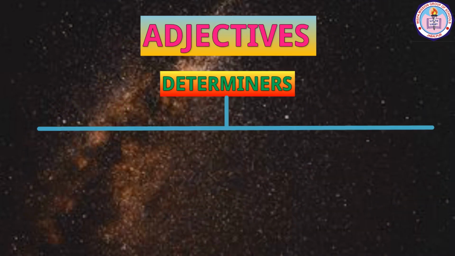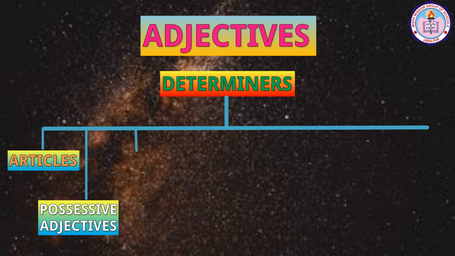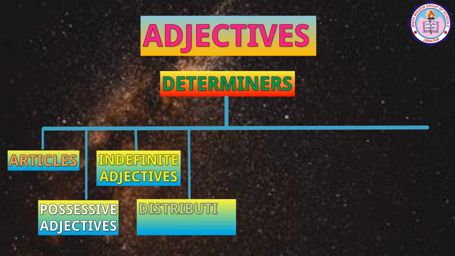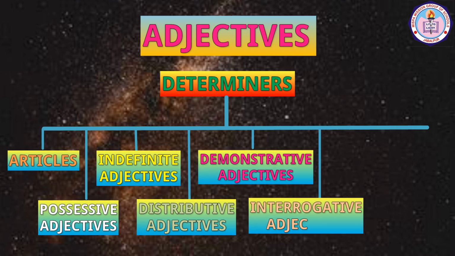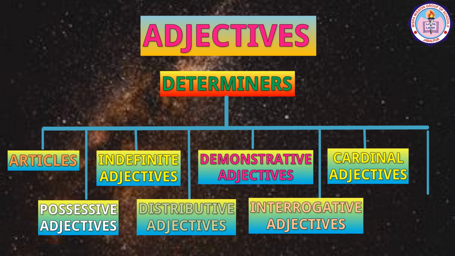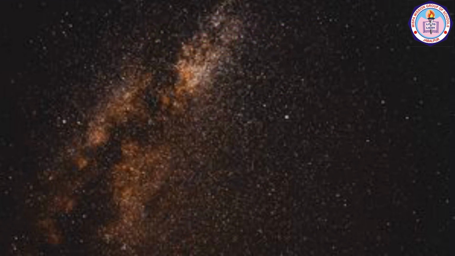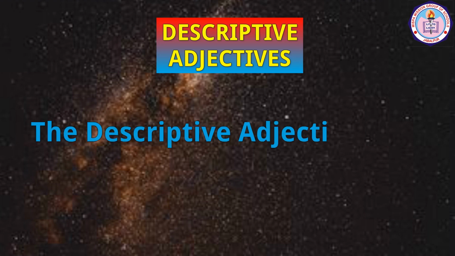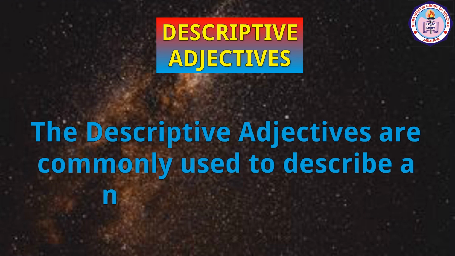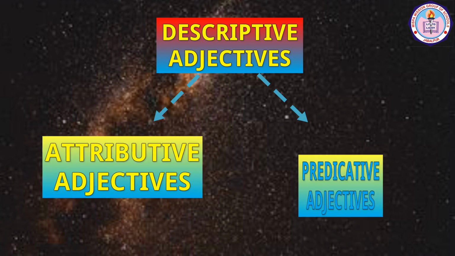Determiners are divided into 8 parts: articles, possessive adjectives, indefinite adjectives, distributive adjectives, demonstrative adjectives, interrogative adjectives, cardinal adjectives, and ordinal adjectives. Let us learn about each division in detail. Descriptive adjectives. The descriptive adjectives are commonly used to describe a noun or a pronoun. Descriptive adjectives are of two types: attributive adjectives and predicative adjectives.